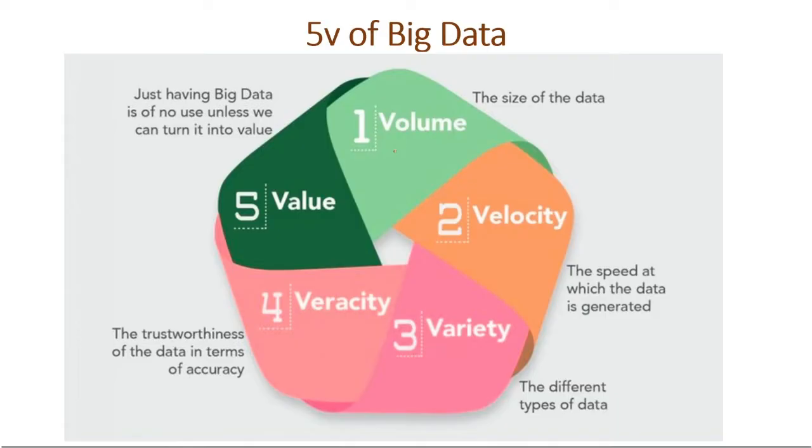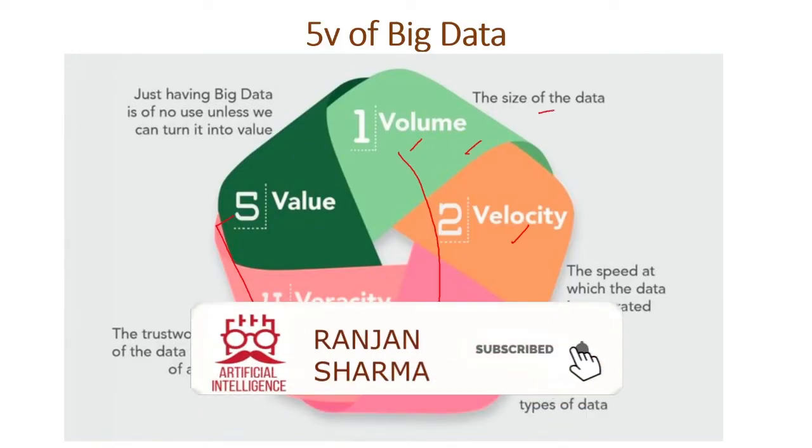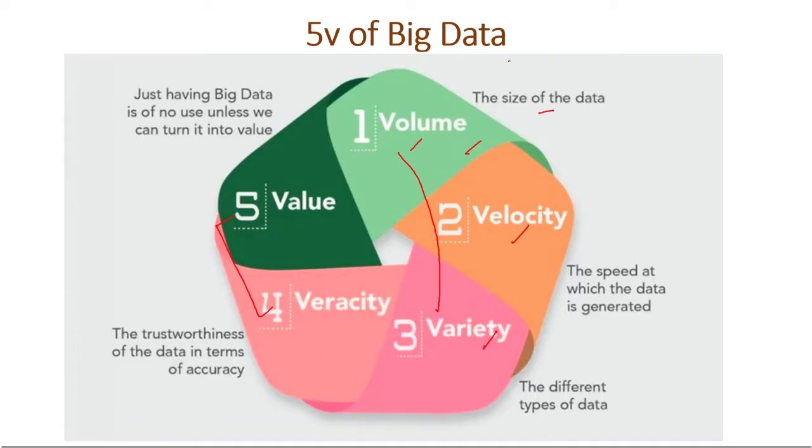Earlier we had three things: volume, velocity, and variety. We were considering these three terms to classify data as big data, but now we are using five terms. First is volume. The size of the data is high, so we can classify it as big data. When our system is not capable enough to store or process that data, we classify that as big data. And second, we have velocity. Whenever data is increasing at a very high speed, we say this is big data.